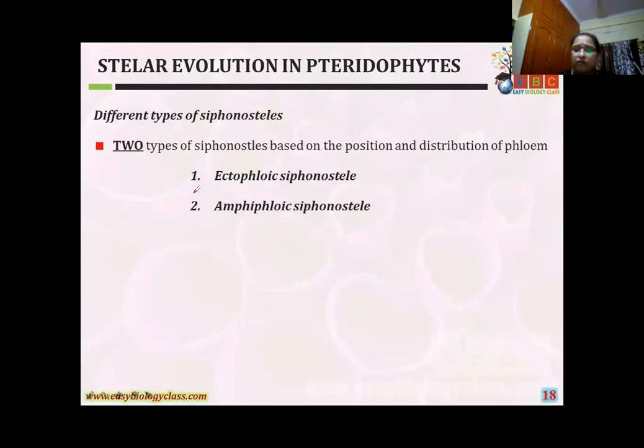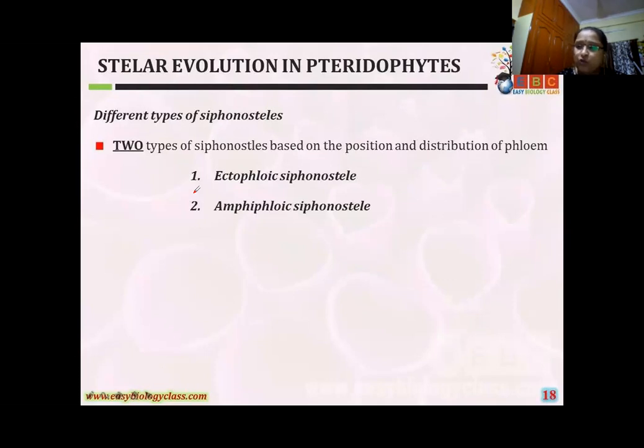Okay, in siphonostele, girls, there are again two types. I'll explain the siphonostele first. For the basic origin of the siphonostele, scientists proposed two theories: intracellular pith and extracellular pith.